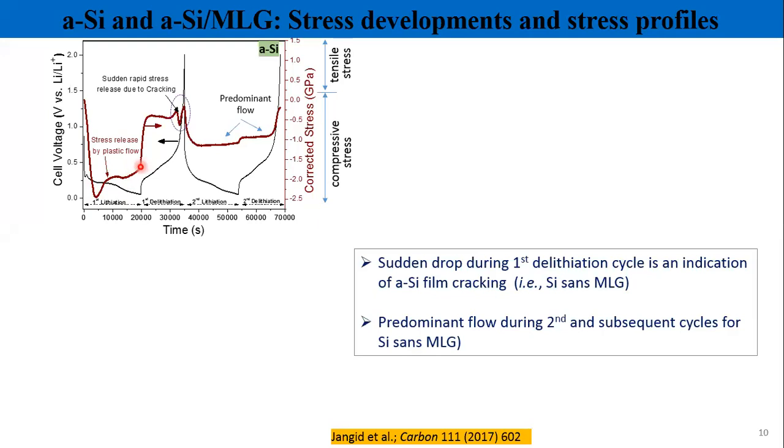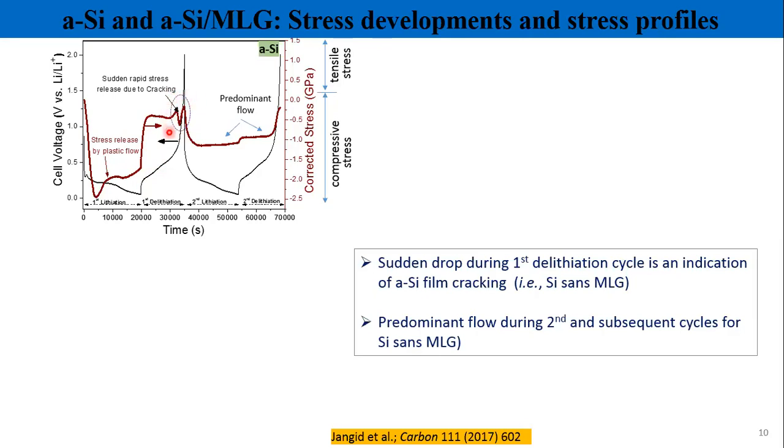Because of plastic deformation of the silicon film, the stress gets released during delithiation. During delithiation, when lithium is removed from the silicon film, immediately your film will try to compress, to come to its original form, but the current collector will not allow it to compress. So due to that, your stress gets built up in the tensile direction. Okay, and upon further removal of the lithium, you will see toward the end of delithiation a sharp dip in the stress profile.